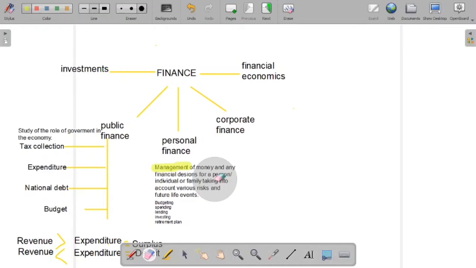Public finance is about the study of the role of government in the economy. The government's main source of income is tax. So collecting taxes from the general public in forms of progressive or regressive tax. Thereafter, it has its expenditure where the government spends on public welfare, education, and infrastructure.